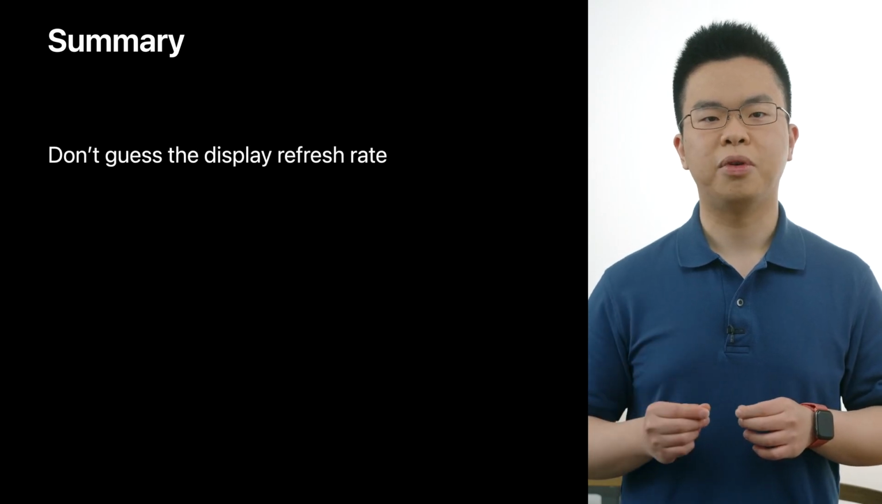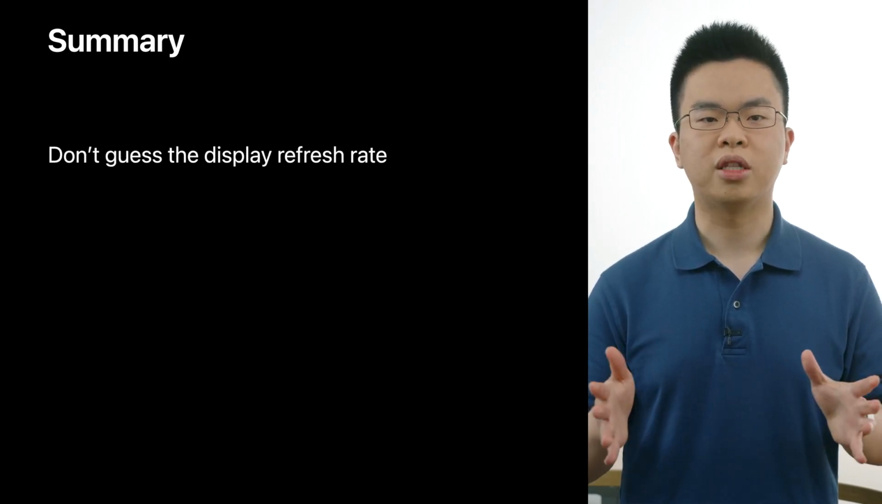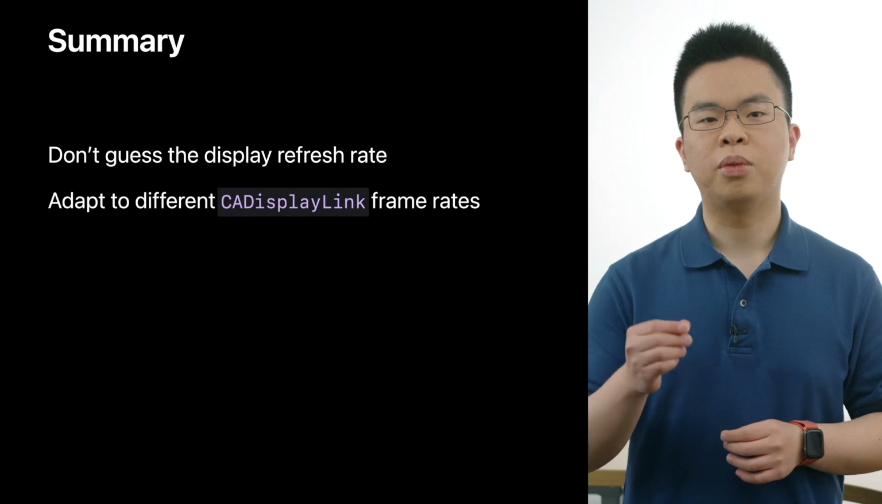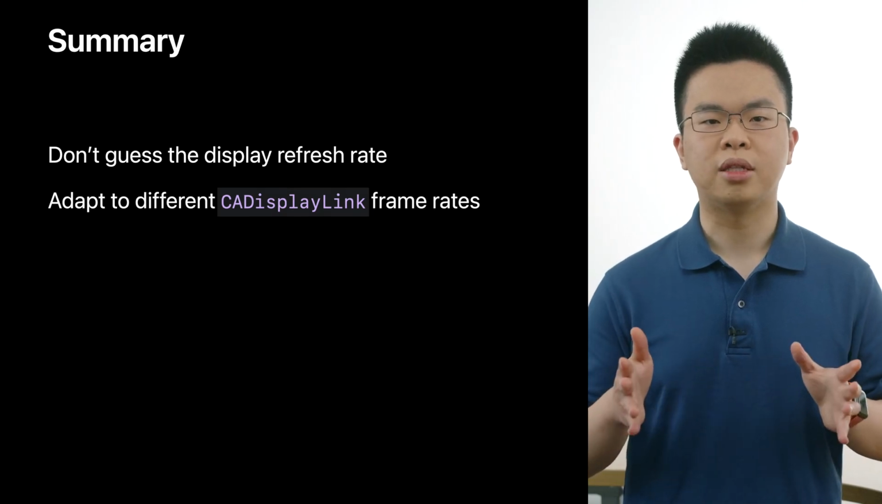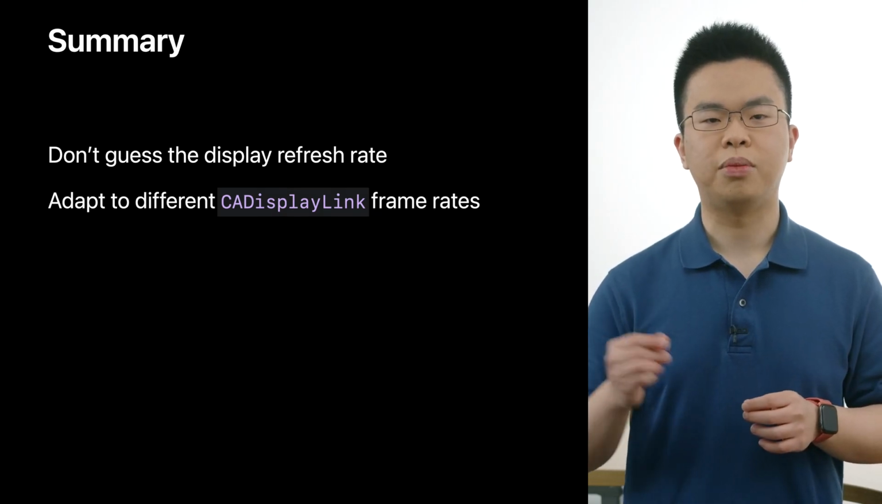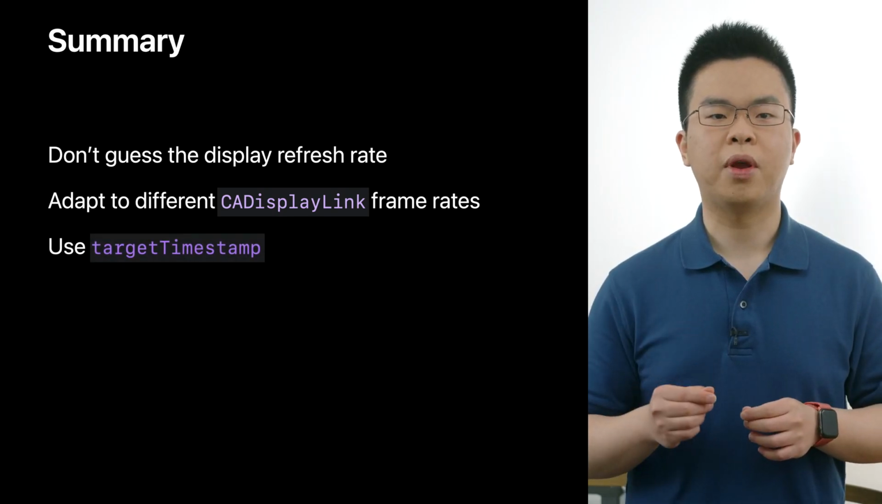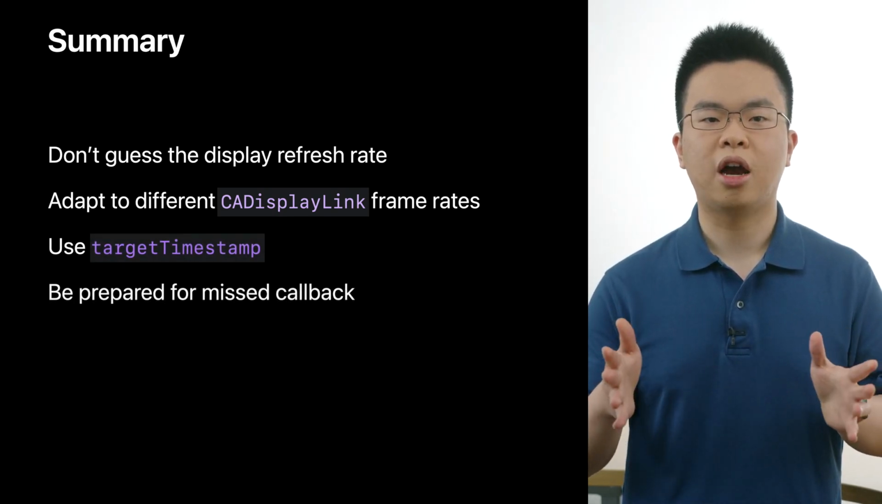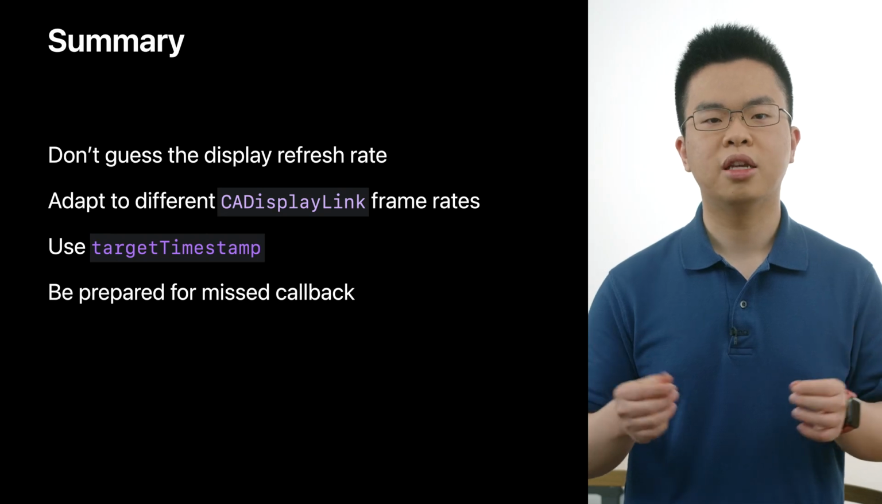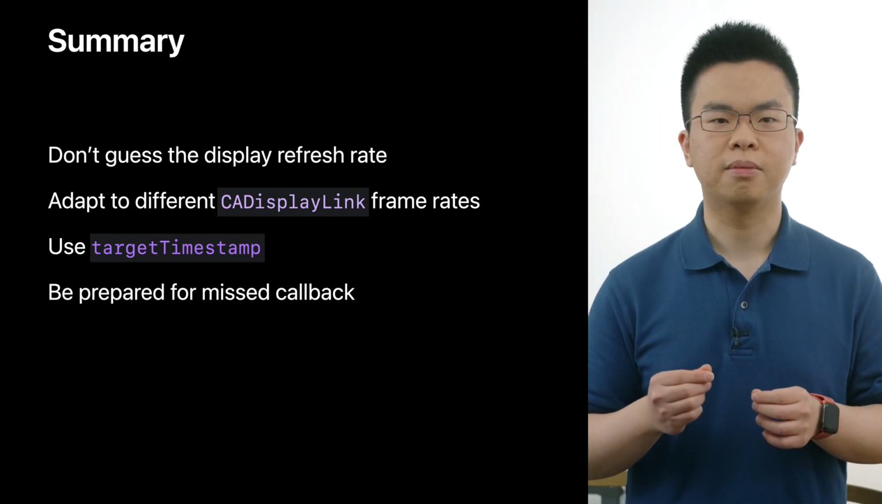To recap the best practices, don't guess the display refresh rate, always query at runtime. Your custom drawing should be flexible in its supported frame rates and should be ready to adapt to a different rate. Use target timestamp to ensure a hitch-free frame rate transition, and be on the lookout for any unexpected situations such as missed display link callback.